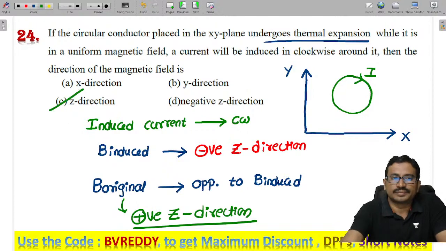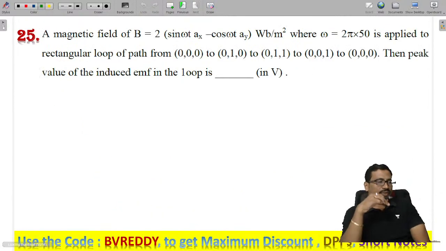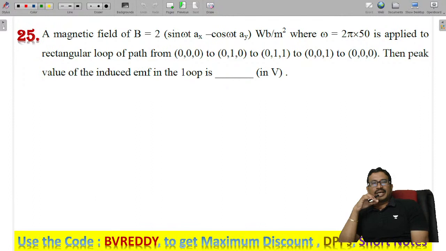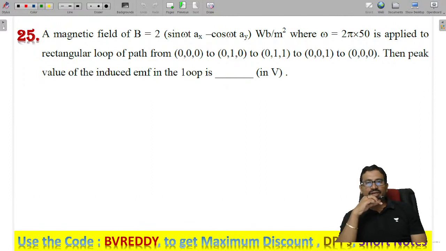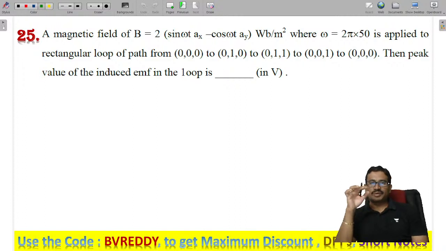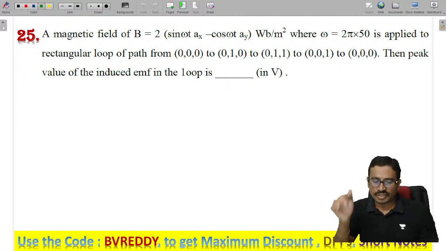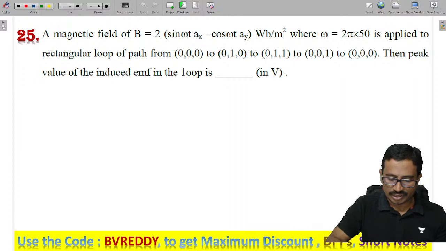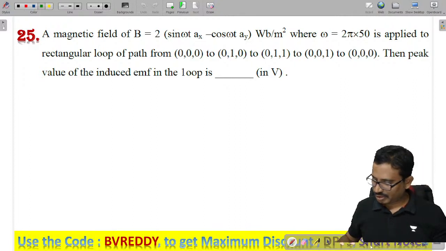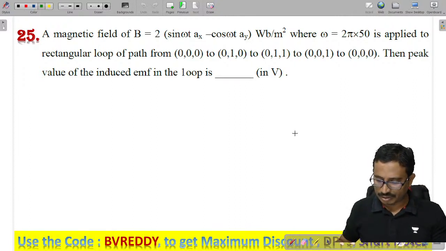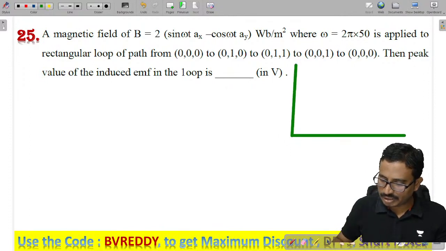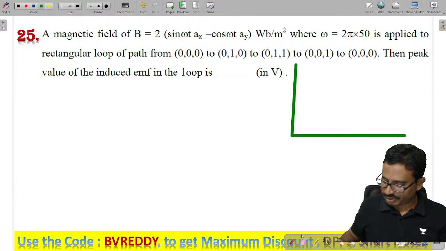Option C. Next one. A magnetic field B is given like this, applied to a rectangular loop whose path is given here. See the path they have given. Which plane do you see carefully? In this entire movement, which coordinate is constant? See carefully.